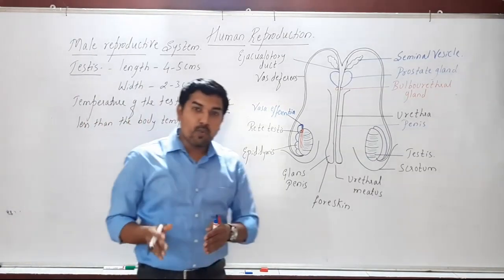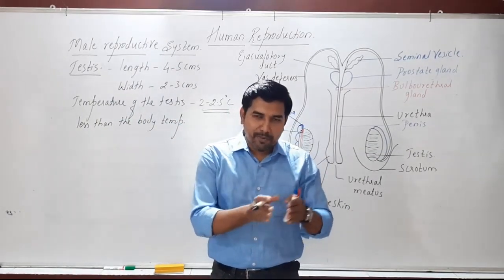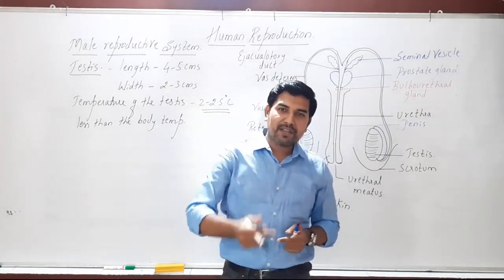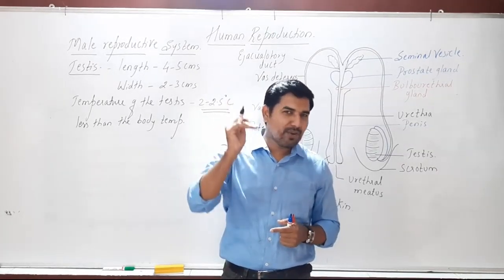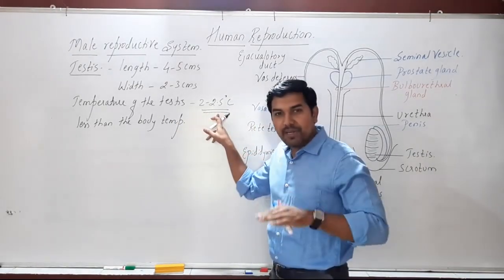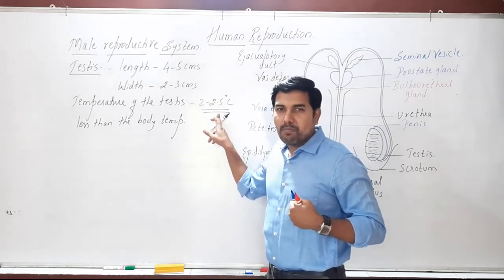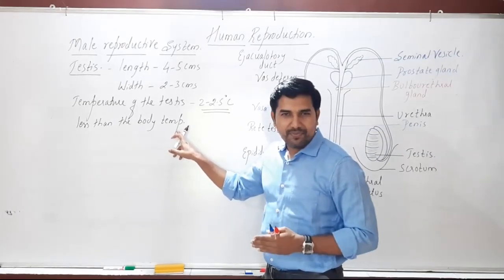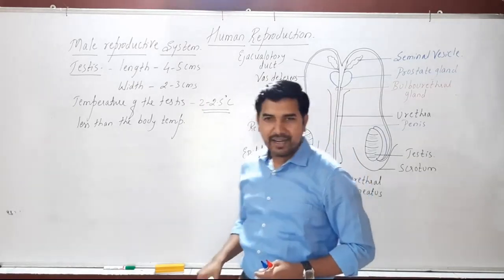So look at this. Why should the temperature in the testis be low? Because of proper spermatogenesis, for the proper formation of the sperms. What will happen if the temperature in the testis increases? It kills the sperms. High temperature will kill the sperm. That's why the temperature in the testis has to be retained 2 to 2.5 degrees less than the internal body temperature, so that proper spermatogenesis or proper formation of sperms takes place. Okay, so this is regarding the testis.